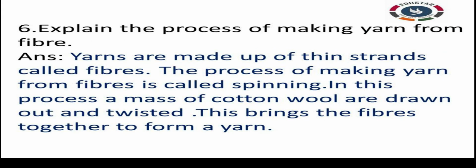Then sixth question, explain the process of making yarn from fiber. You can use the empty space on page number 25. Go through the PPT. I have given the answer. You can write in your own words. Okay, yarns are made up of thin strands called fibers. Then the process of making yarn from fiber is called spinning. In this process, a mass of cotton wool is drawn out and twisted. This brings the fibers together to form a yarn. So this is the answer for this sixth question.